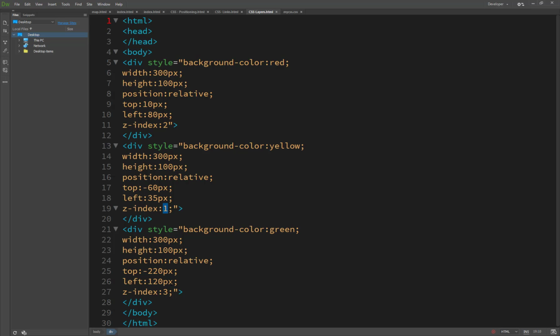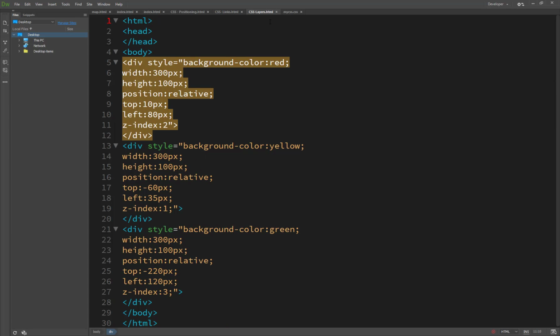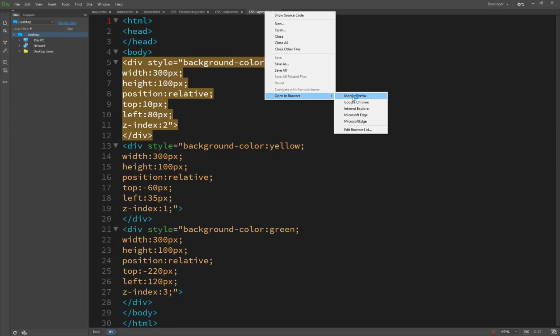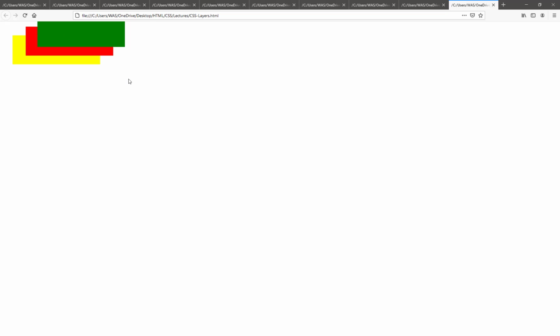Okay, so here z-index set to 1 means it's the bottom side, the backward side, and z-index 2. I will show you the result so you will understand more.